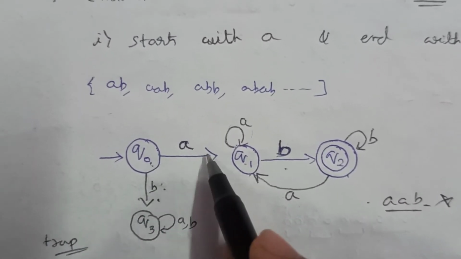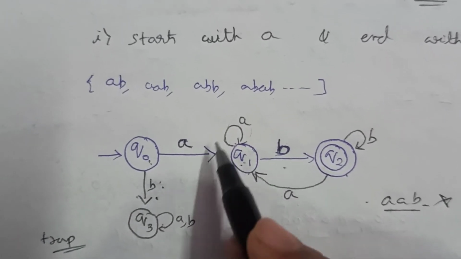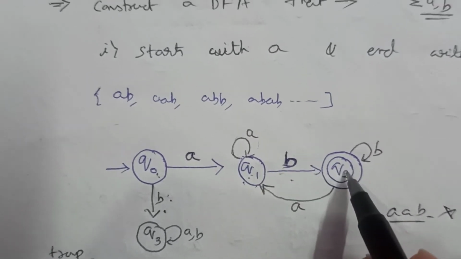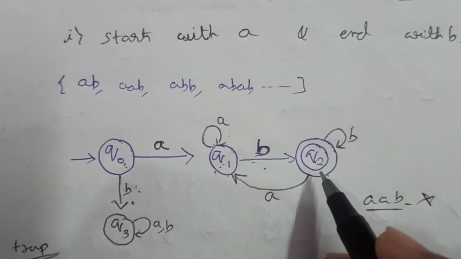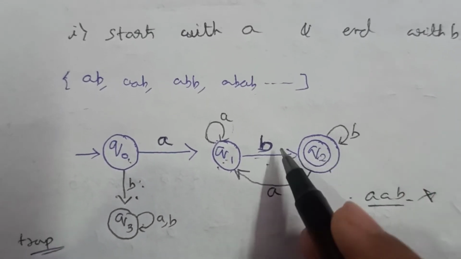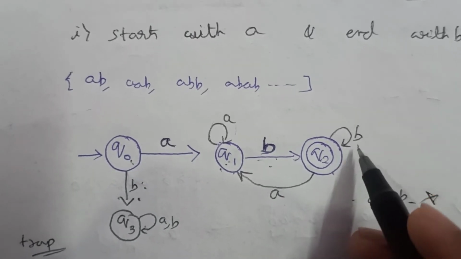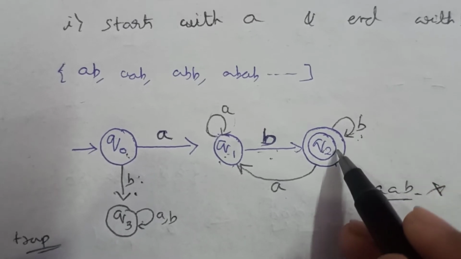So after one A, if any number of A's come in the Q1 state, it will remain in the Q1 state, and when it receives input B, then it will go to the accepting state. Okay, so now let's check for the Q2 state. After one input B, no matter how many input B's come here, the end will also always be with B. So we will give a self loop for B in the Q2 state.